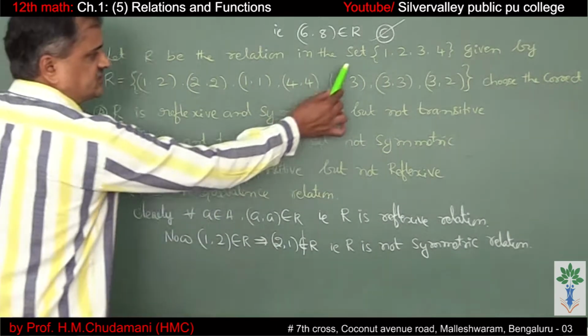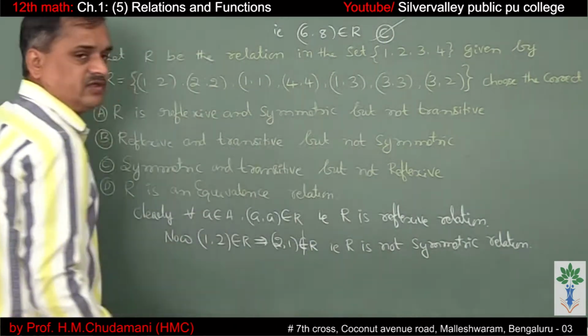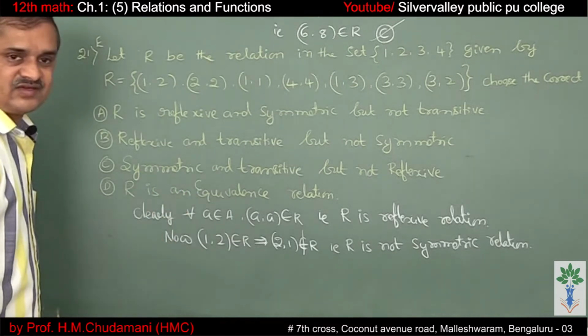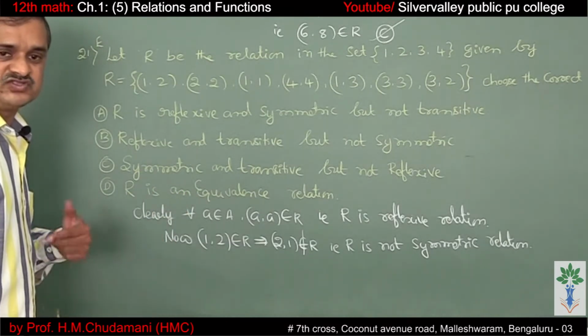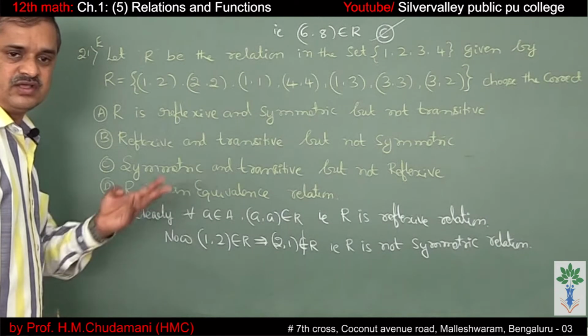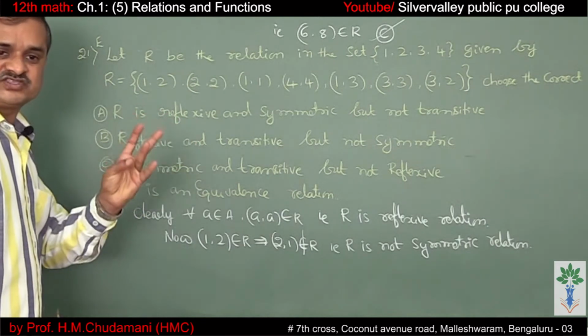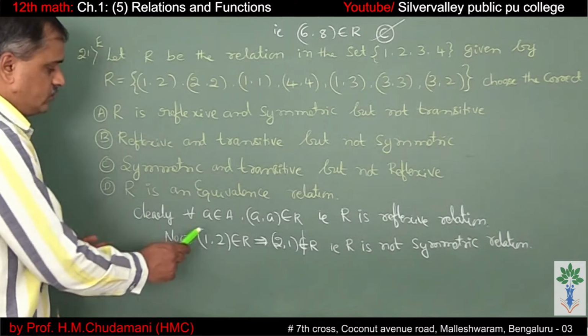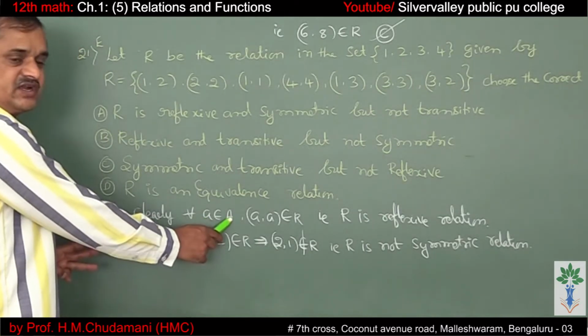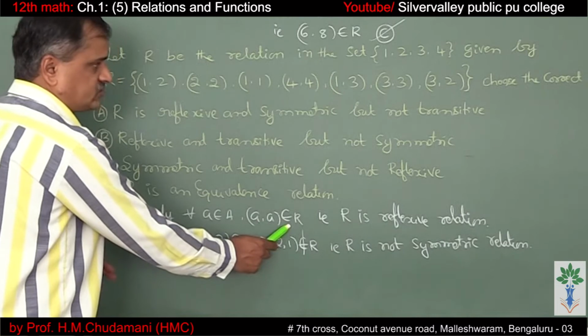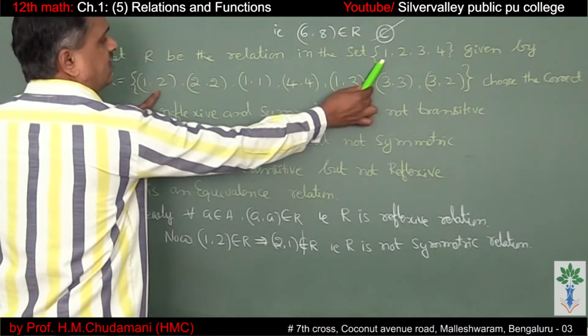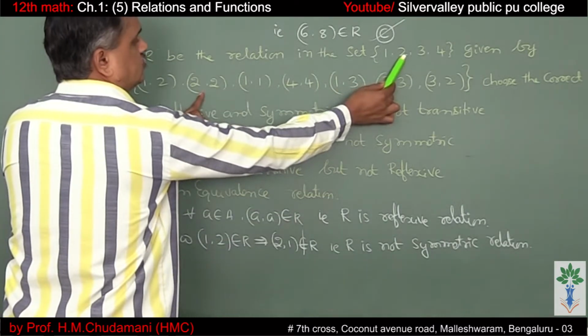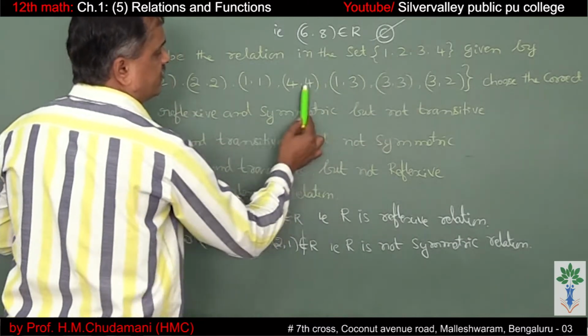See, the set is {1, 2, 3, 4}. If it is to be an equivalence relation, it should satisfy reflexive, symmetric and transitive. For reflexive, for all the elements A of the set, (A,A) belongs to the relation: (1,1), (2,2), (3,3), (4,4).